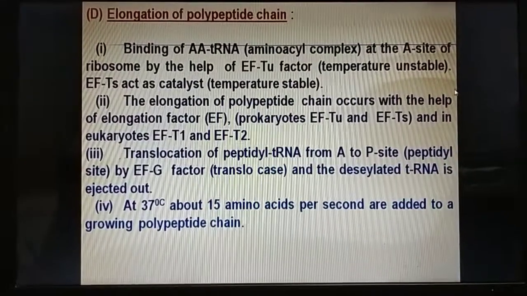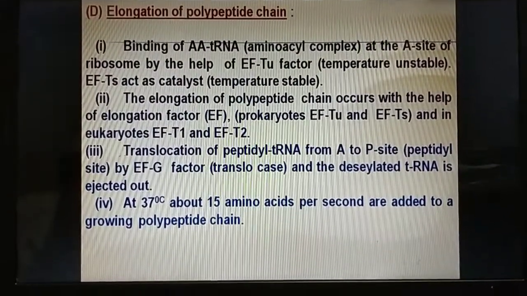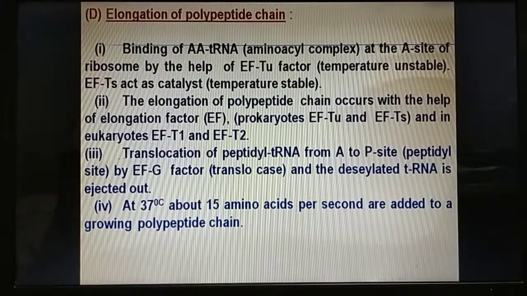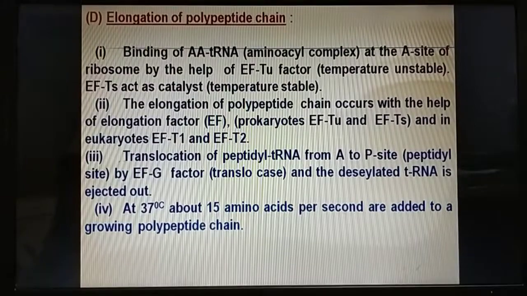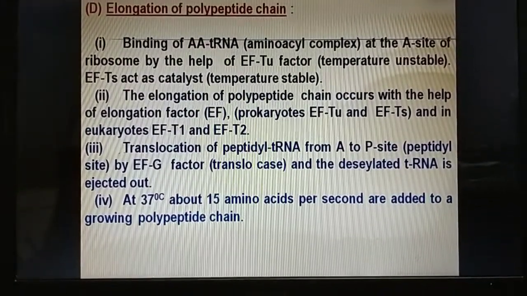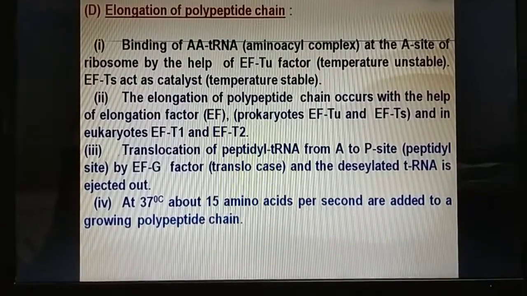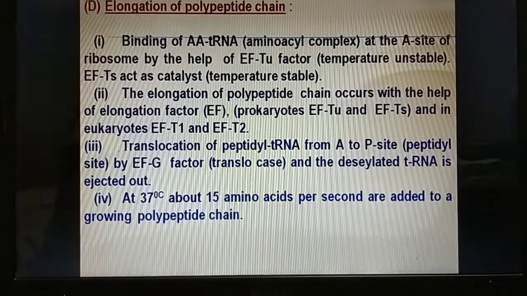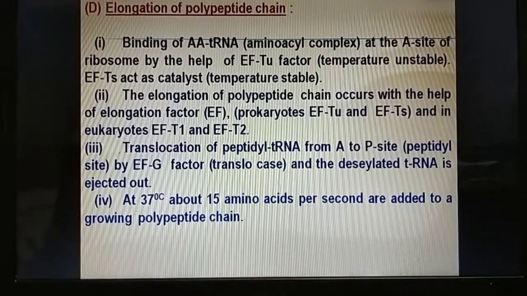The elongation of the polypeptide chain occurs with the help of elongation factors. In prokaryotes it is EF-Tu and EF-Ts, and in eukaryotes it is EF-1 and EF-2. Translocation of the peptidyl tRNA from the A site to the P site is by EF-G factor, and the deacylated tRNA is ejected out.